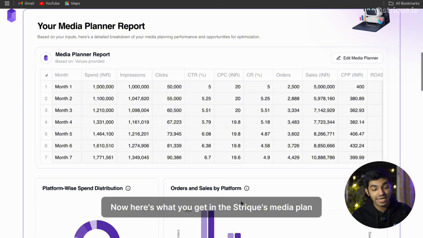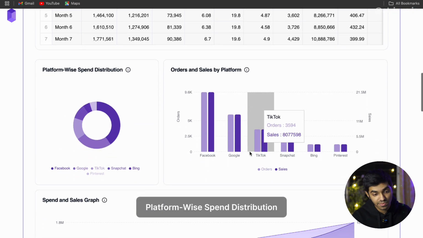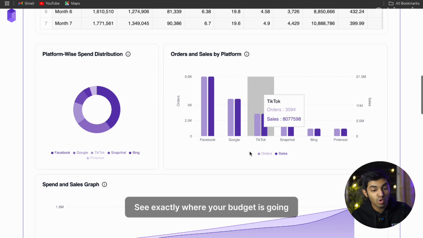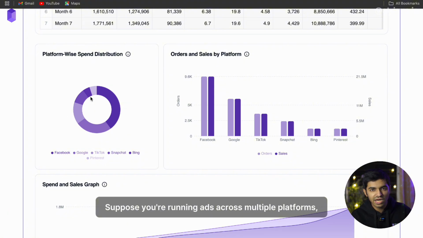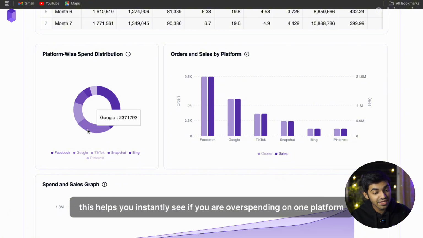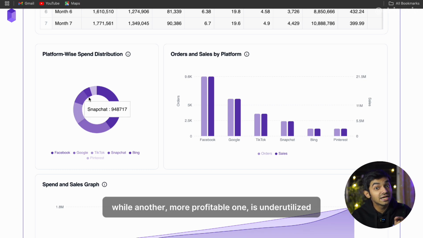Now here's what you get in the Strique's media plan. Platform-wise spend distribution. See exactly where your budget is going, whether it's Meta, Google, or any other channel. Suppose you're running ads across multiple platforms. This helps you instantly see if you are overspending on one platform while another, more profitable one, is underutilized.